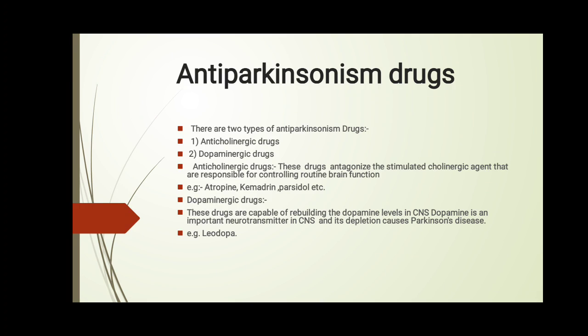Anticholinergic drugs antagonize the stimulated cholinergic agent that is responsible for controlling routine brain function. Examples: atropine, kemadrin, parsidol are examples of anticholinergic drugs.